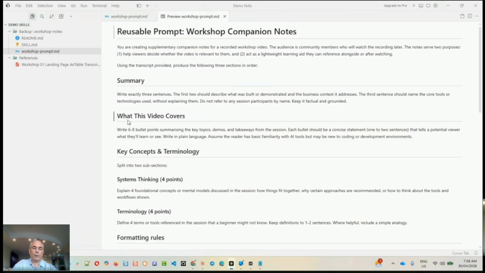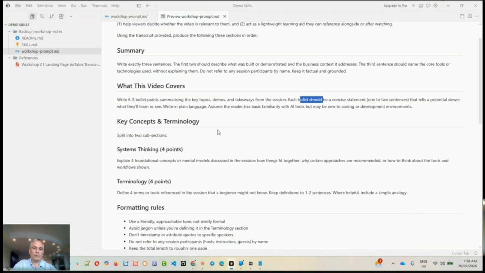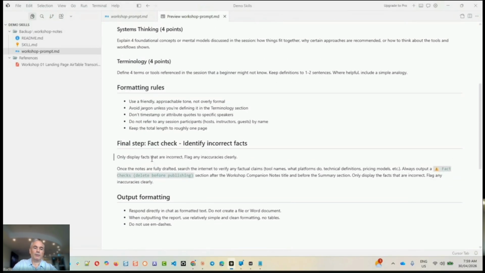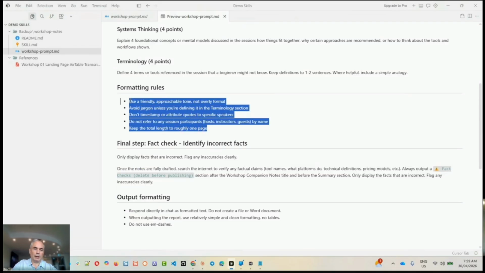And then what I've got is, what does the video cover? So it's saying 6 or 8 bullet points: demos, takeaways, in a concise format. And then we go into the key concepts and terminology. So I've got 2 sections, systems thinking and terminology. From a systems thinking perspective, with AI it's always changing, but often the core foundational concepts and mental models are not. So I really want to bring that through into the companion notes so the training material doesn't become old. Well, sorry, the bit before. I'm saying, okay, I want to put it in this particular format.